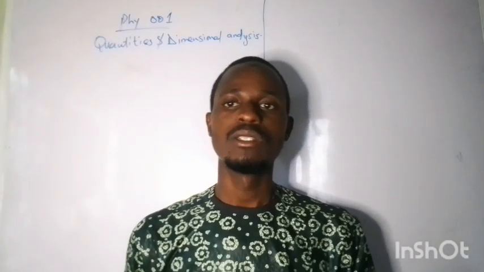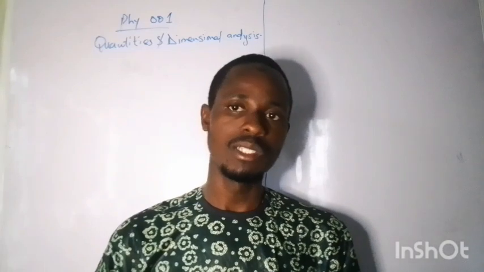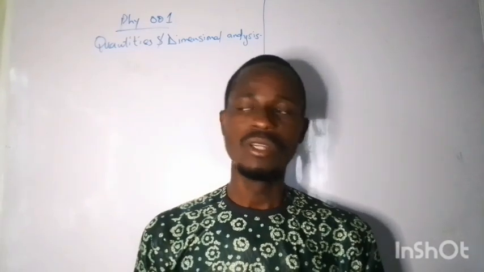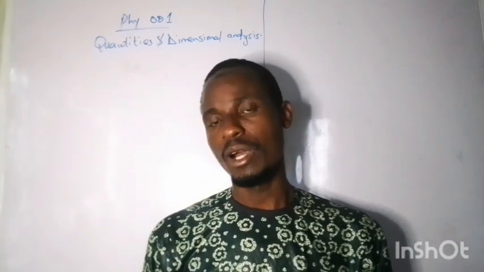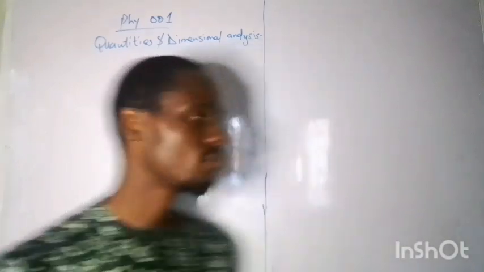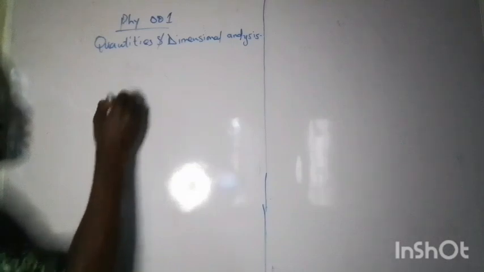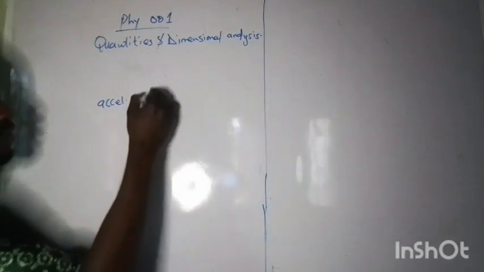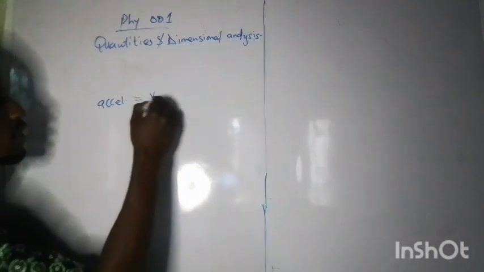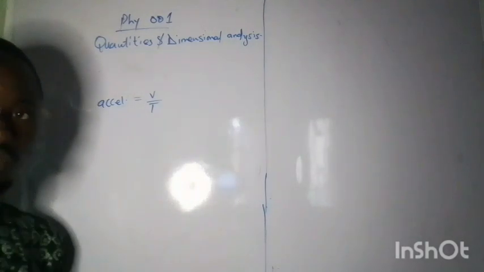You should know the formulas of a quantity and its dimension. So if I want to tell you the dimension of acceleration, it is equal to velocity over time. Now, this is more complex because I don't have a direct fundamental here.